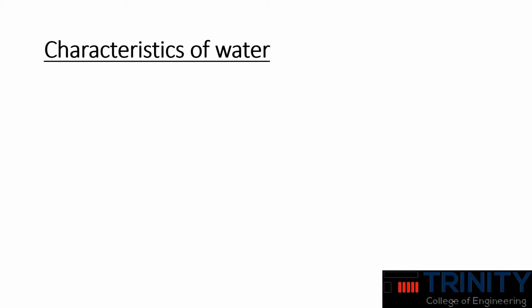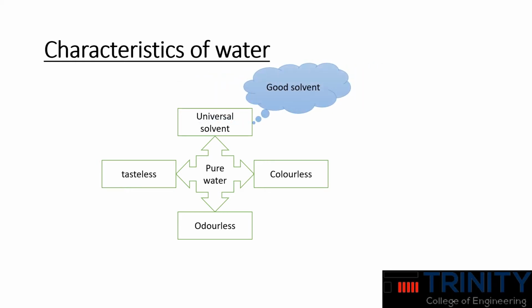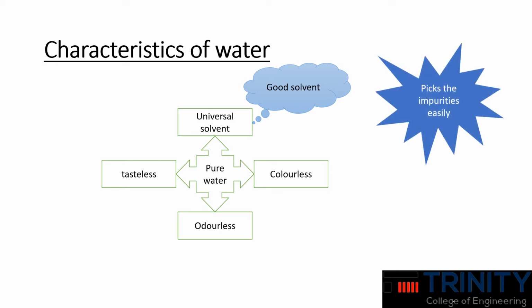Before that, we should know about the characteristics of pure water. Pure water must be tasteless, colorless, and odorless, and the main thing is that it is often called the universal solvent. Odorless means it has no smell. It is called the universal solvent because it performs as a good solvent, that is, it will pick up impurities easily.